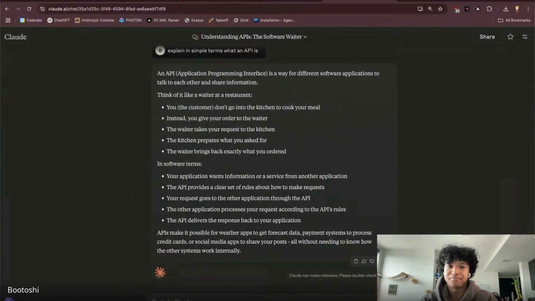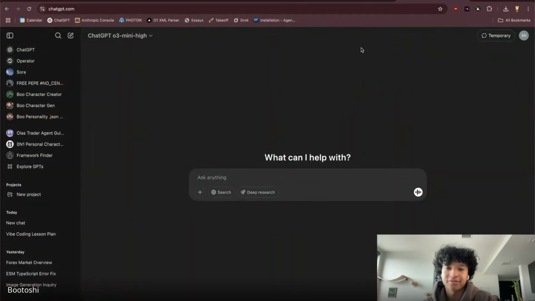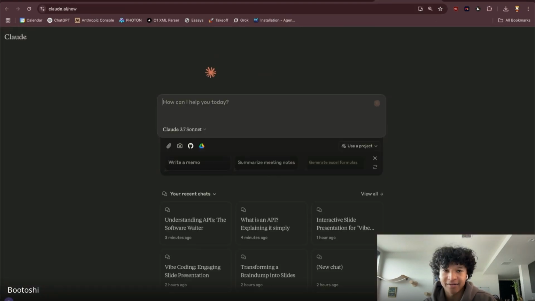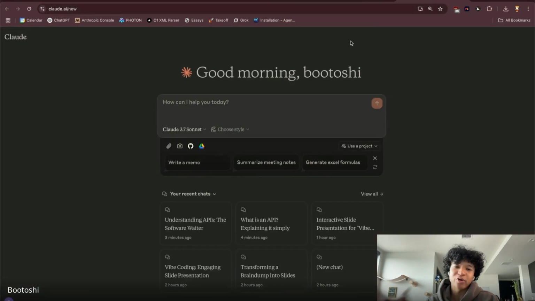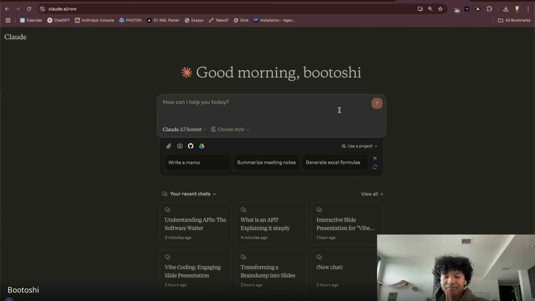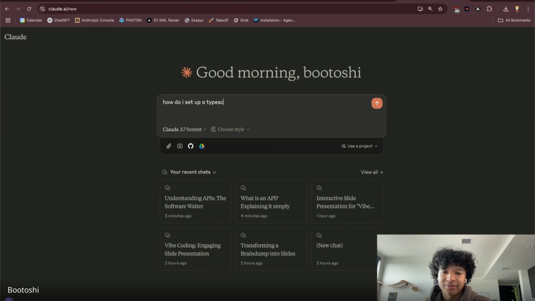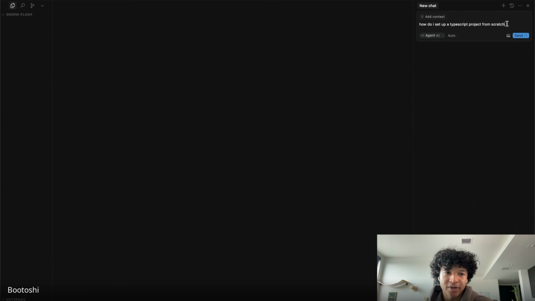I'm going to go to Claude or ChatGPT. It doesn't really matter. Claude is kind of like my baby of toys. And I remember Nick saying that we should go through the different models, and I could kind of go through step by step. It's honestly personal preference. I personally think that Claude 3.7 Sonnet is the best. We're also going to use Grok later for making a product research document and showcasing how to use Claude Code to follow that. But let's start with this basic: How do I set up a TypeScript project from scratch?